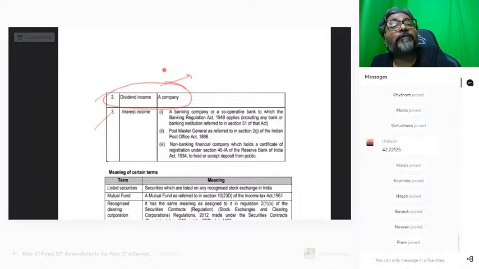Is the company under the obligation to report this transaction? And the answer is yes. So the company is under the obligation to report the transaction. Did you all get this one? So remember this, dividend is taxable in the hands of the shareholder.